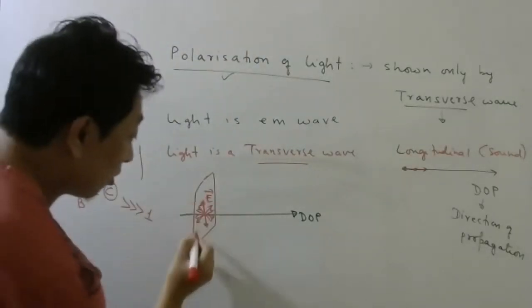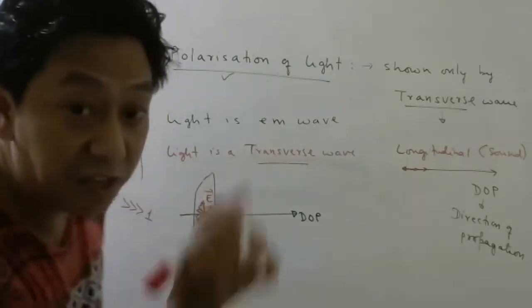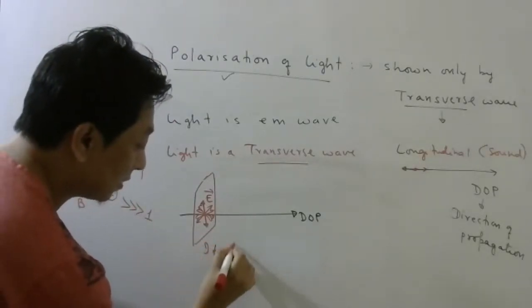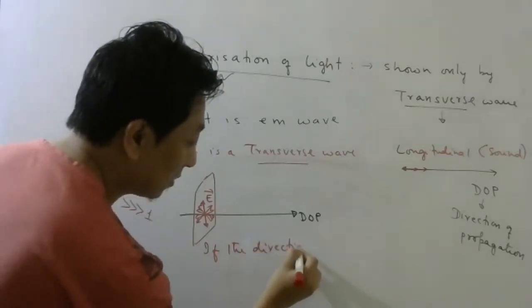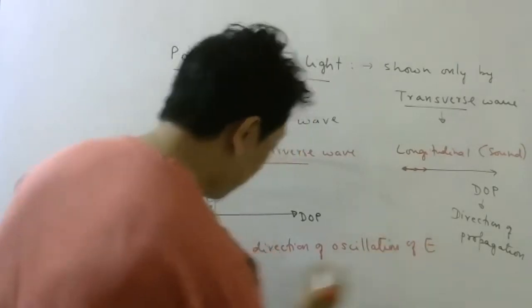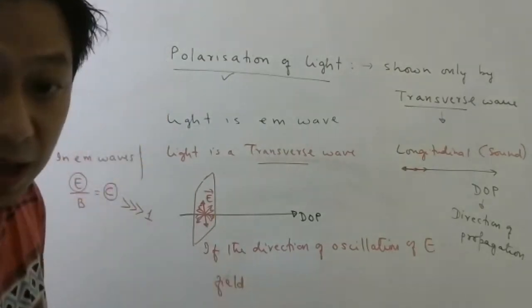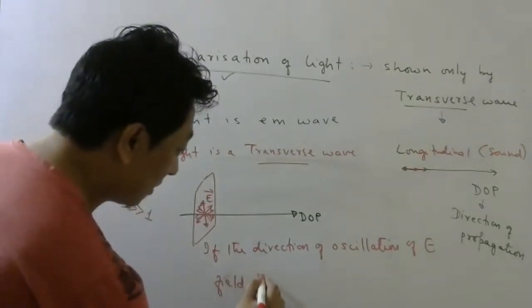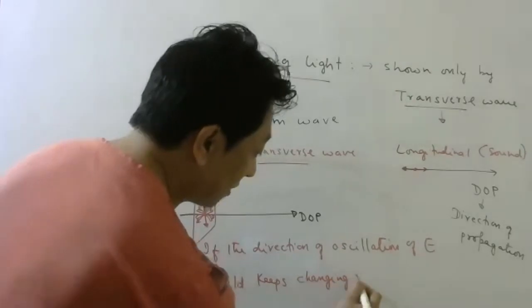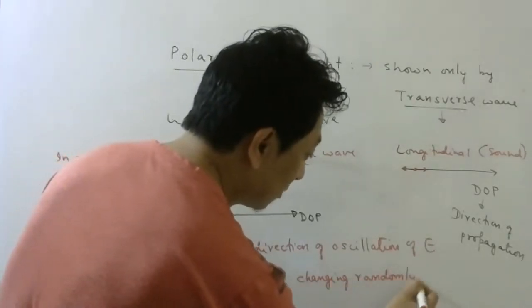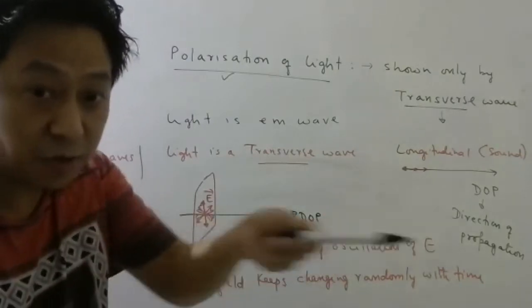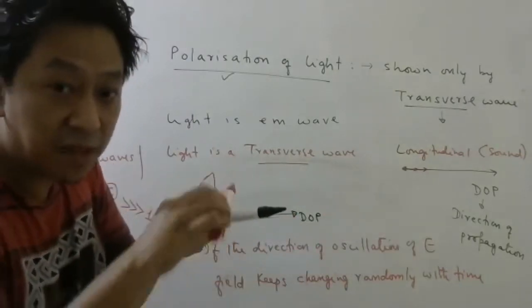Now, if the direction of oscillation of the electric field keeps changing randomly with time, that means if this is the direction in which light is going, sometimes the electric field is here, sometimes it is here, sometimes it is here.